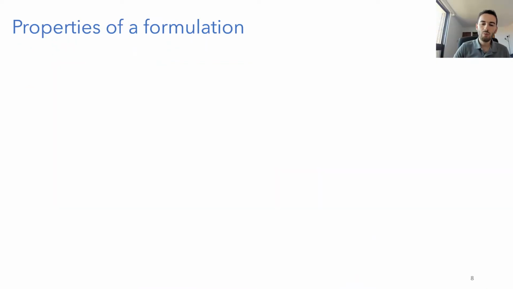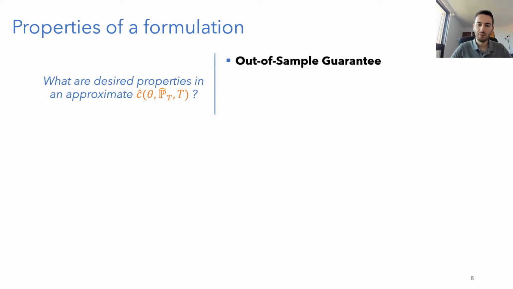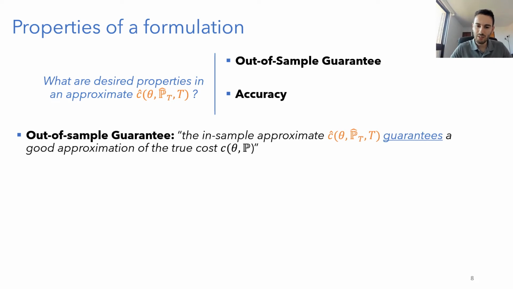So to be able to formalize this notion of best data-driven approximation, we need to specify what are the desirable properties of a formulation. So we'll identify two key properties of a good data-driven formulation. What's going to make a data-driven formulation good? First is the out-of-sample guarantee. So we want this in-sample approximation of our true expectation to guarantee a good approximation of the true cost.